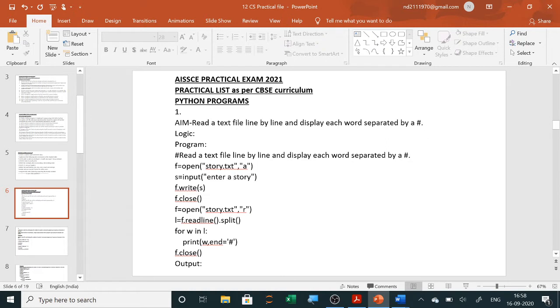Already in a separate video this program has been discussed. So after writing the logic you will write the program, where simply you will create the file first. In the question it is not written to create the file, but while doing practical it is better you create the file. So here what we have done, using append we have created the file. After that we are reading the file, and we have used here readline and split. So each word you are taking after reading the line, and then you are splitting by hash. So this is our first program. The output also is given here.